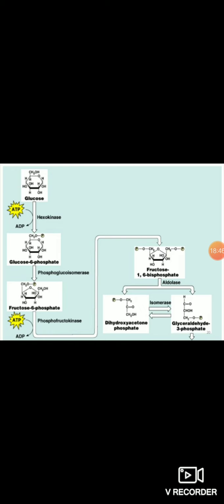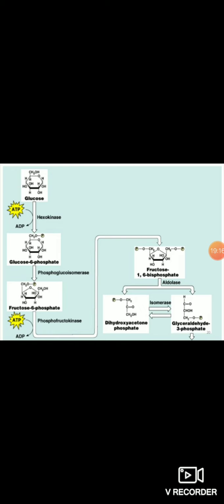Why is it necessary to do this very rapidly? Because a phosphorylated sugar present in the cell does not readily penetrate the cell membrane without a carrier. Otherwise there is a chance that the glucose that came inside the cell will go back to the bloodstream.